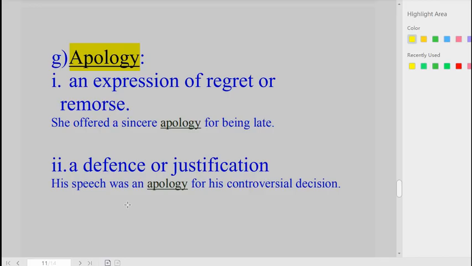His speech was an apology for his controversial decision. Let's analyze the meanings of this word. One meaning is to show that you are sorry for what you've done, while the second meaning does not mean to beg for forgiveness. Instead, it means to tell people the reason why you have done something, to justify what you have done, to tell people why something you have done is right.